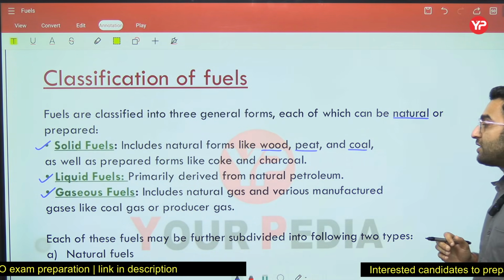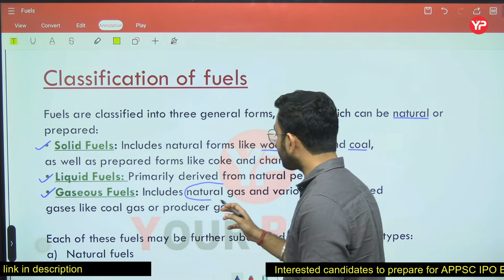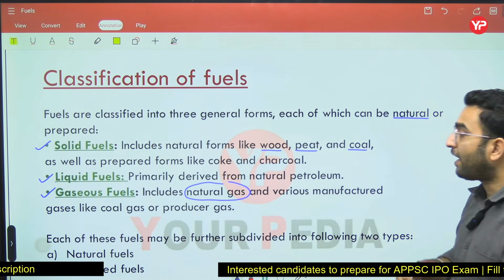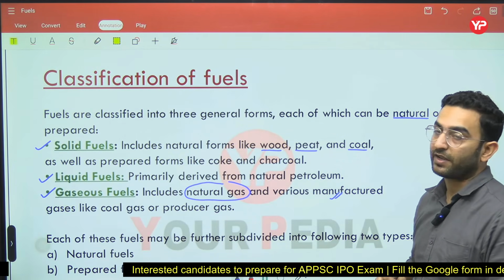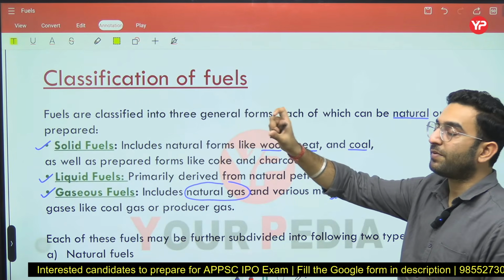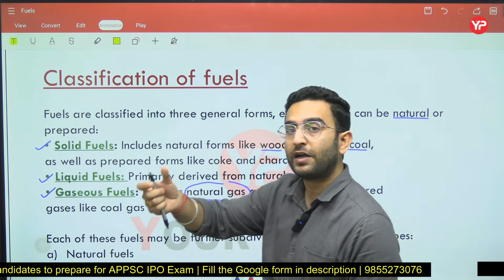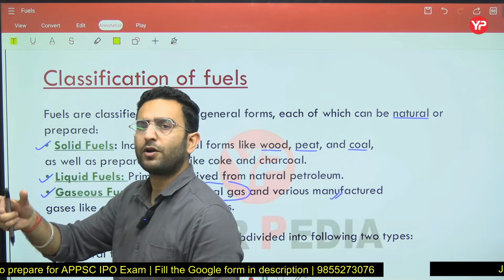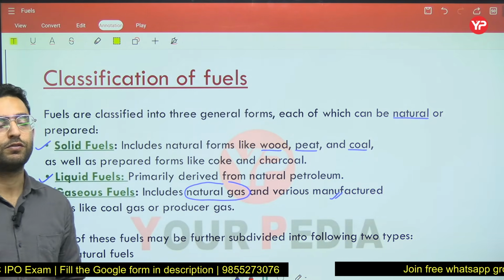Now coming back to the gaseous fuel, in the gaseous fuel we have natural gases, and also we have various manufactured gases like coal gas or producer gas. So in each of these categories you are going to have some natural fuels, and along with that you are going to have prepared fuels. How have we obtained the prepared fuels? By doing some processing, we are obtaining the prepared fuels.